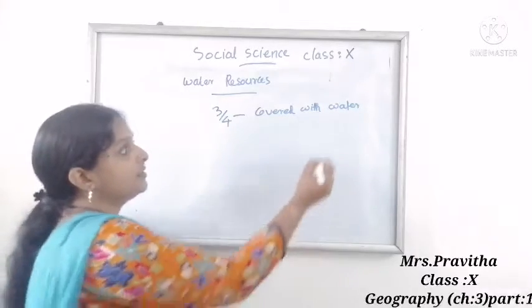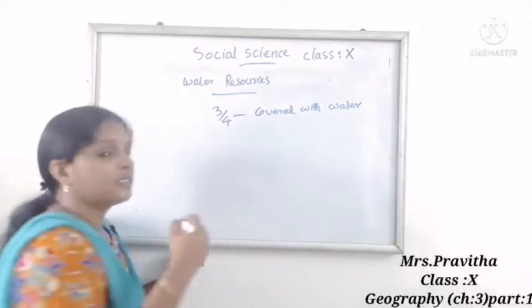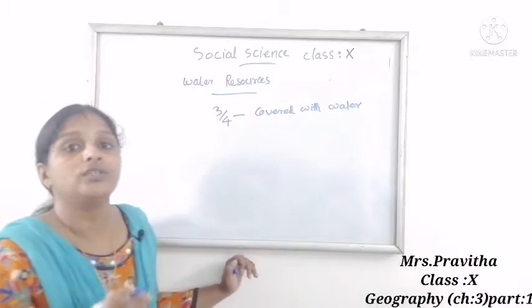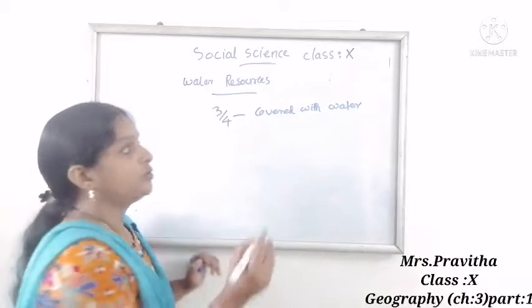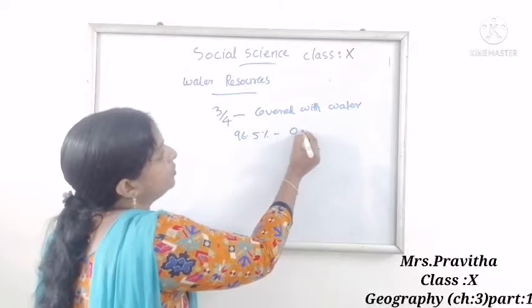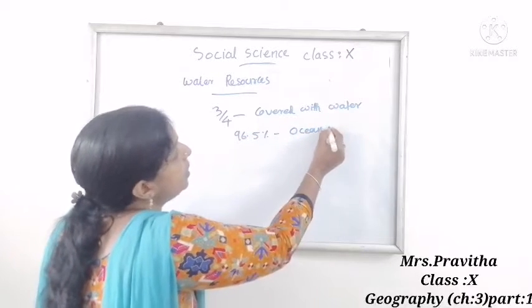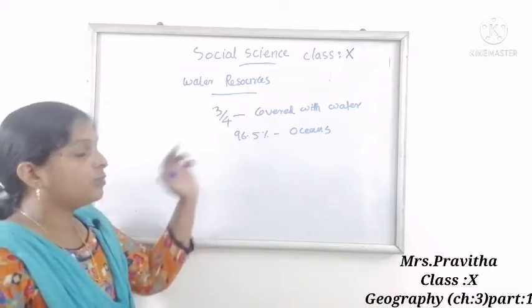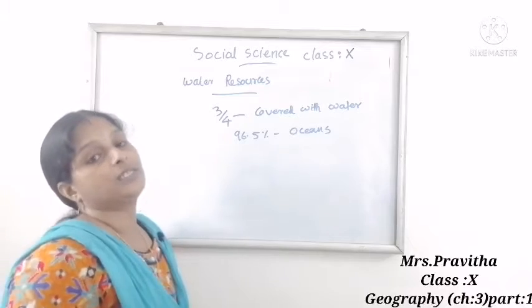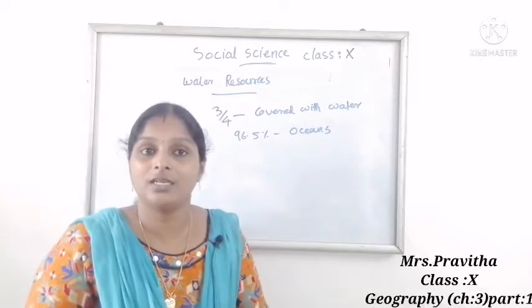Three-fourths of the earth is covered with water. In this, 96.5% of the total volume is estimated to be in the oceans.